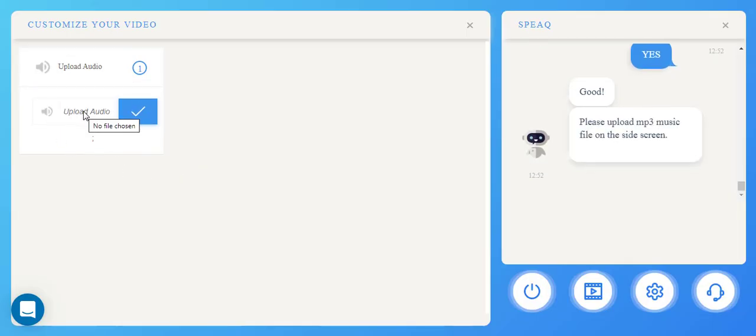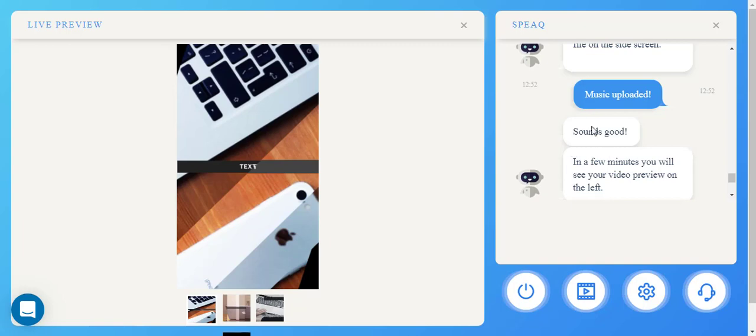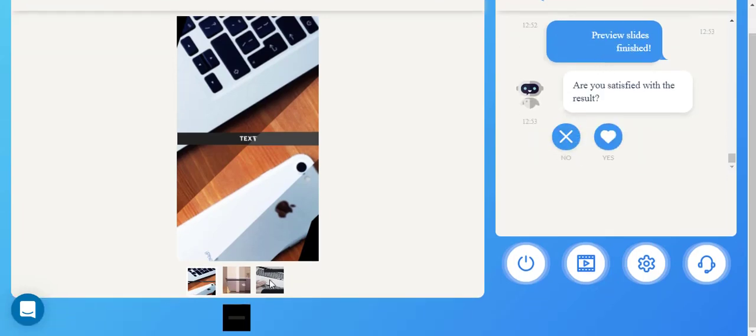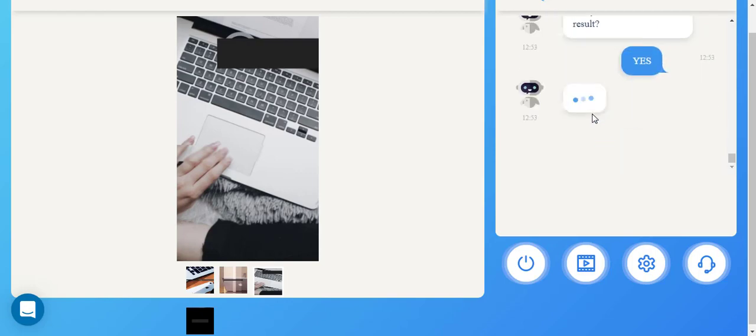A little pop-up window will appear here, and this is where you upload your audio. Once you have selected your file, click the little check mark, and you're done. It will give you a little notification that the music was uploaded, and you'll see a preview of the slides over here on the left hand side, so you can have a better idea what the final product will look like. If you're satisfied, you click yes.